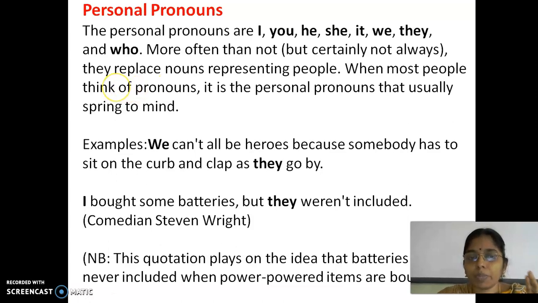When most people think of pronouns, it is a personal pronoun. Usually it has to spring to your mind that it is a personal pronoun when you are talking about people. Is it clear, children?